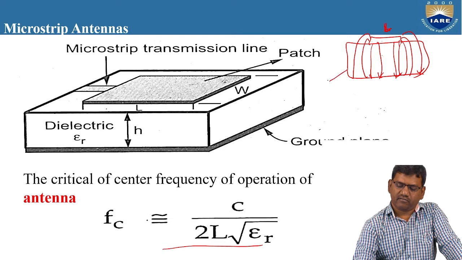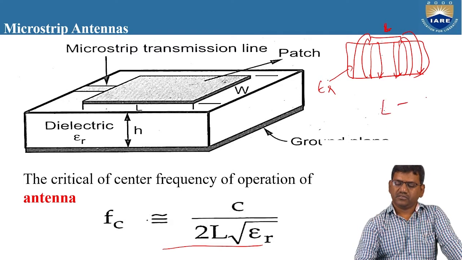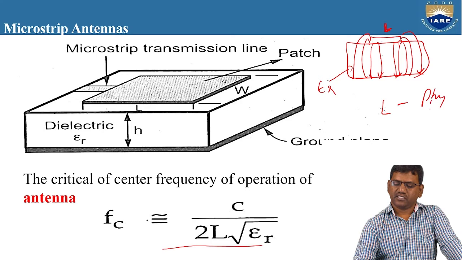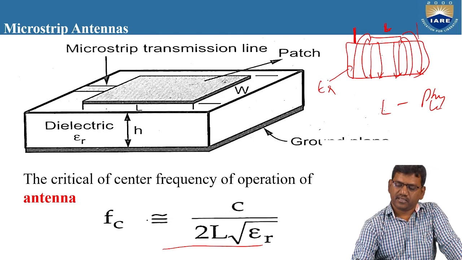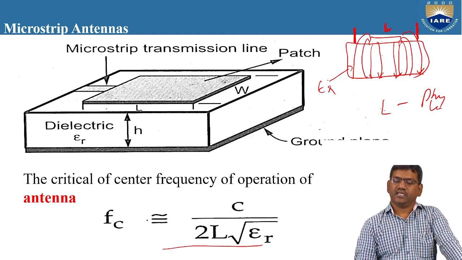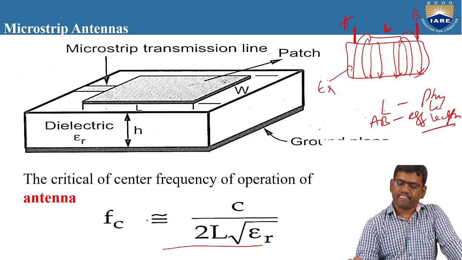Right, so this is the value of epsilon r here. This value L is known as the physical length. As the radiation is happening up to this area, this portion from A to B, this AB, is known as the effective length.